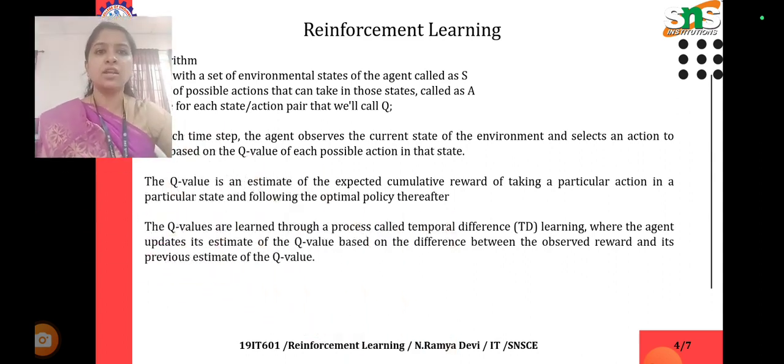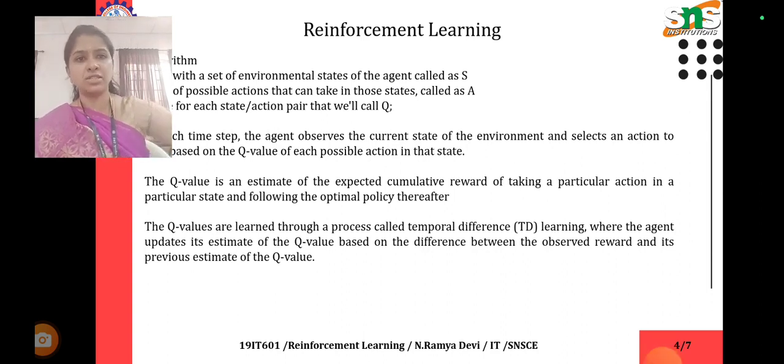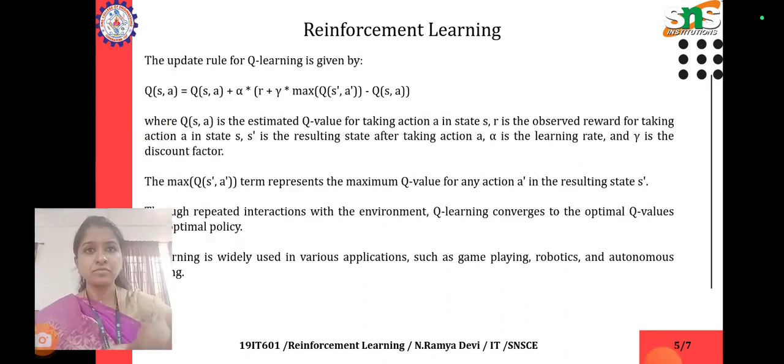The Q values are learned through a process called temporal difference learning, where the agent updates its estimate of the Q value based on the difference between the observed reward and its previous estimate of the Q value. The update rule for Q learning is given by a formula.